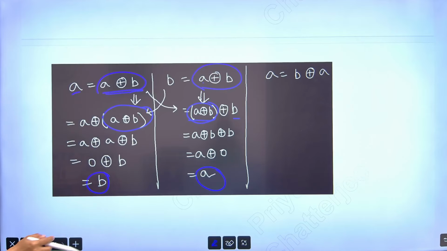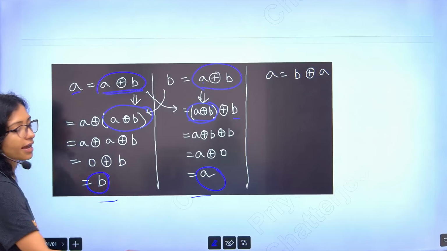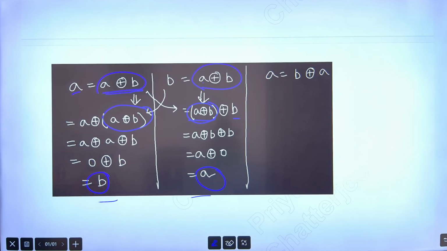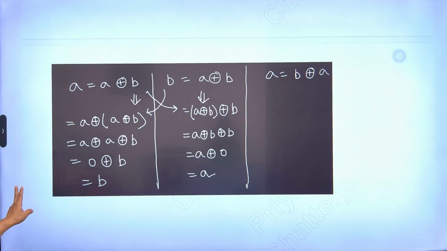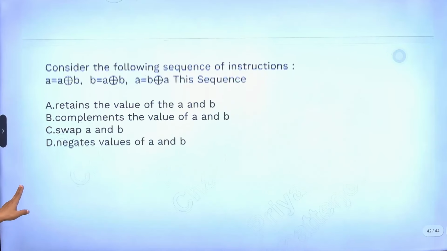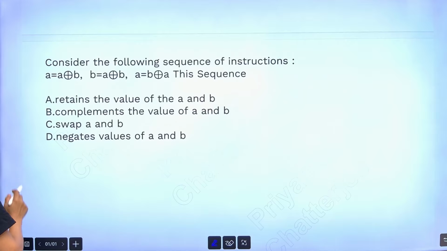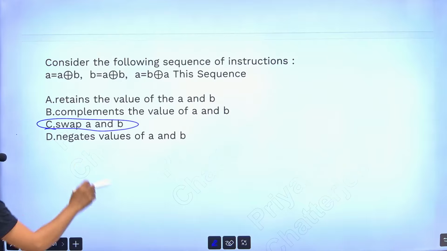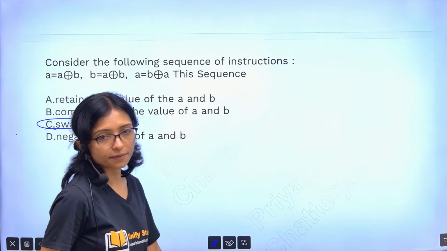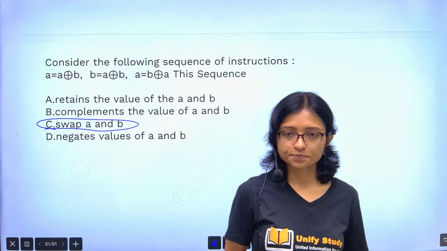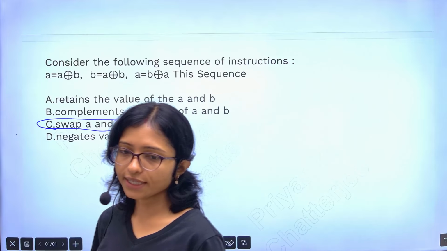This is actually swapping between A and B. Clear? So your answer will be swap A, B. Option C is the correct answer. Swap A and B. Okay? Got it?